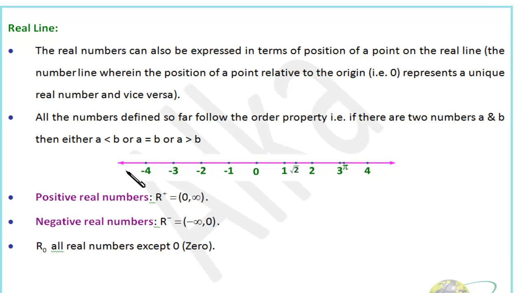So this is the number line that you can see over here. This is 0. On the right hand side of 0, all the numbers are positive. On the left hand side of 0, all the numbers are negative. And each and every number can be represented on a real number line. Positive real numbers from 0 to infinity, negative real numbers minus infinity to 0, and this is 0. Okay, that's R0. In various books, the definition of R0 is given differently. Sometimes R0 is 0, or sometimes R0 is actually all real numbers except 0. Okay.